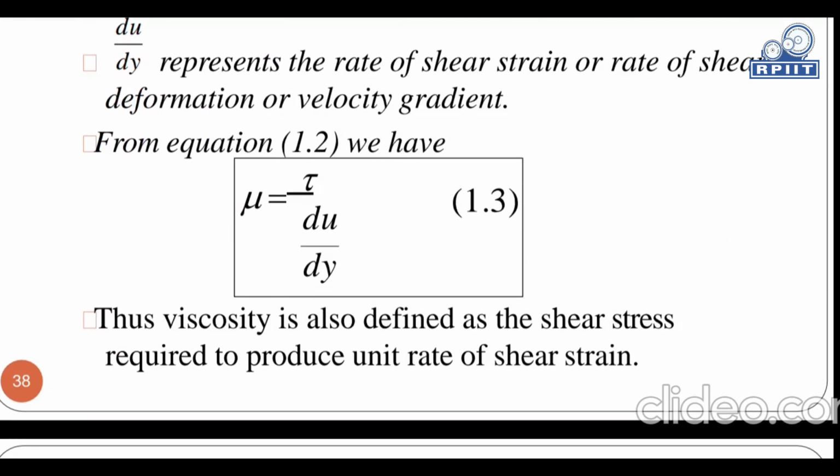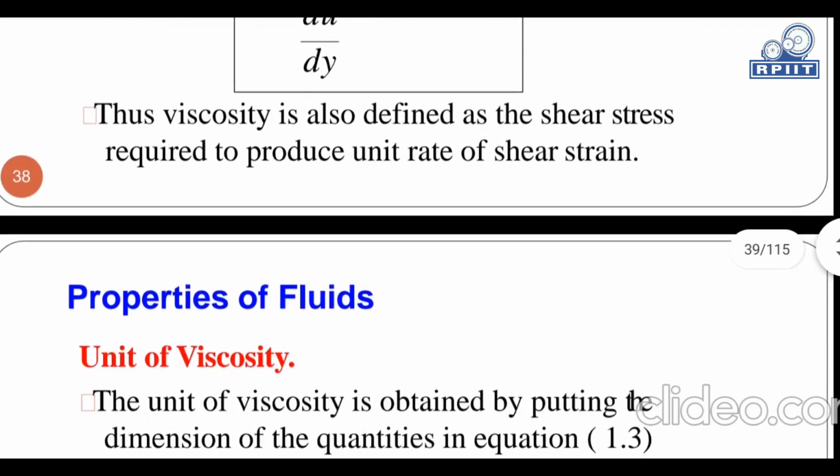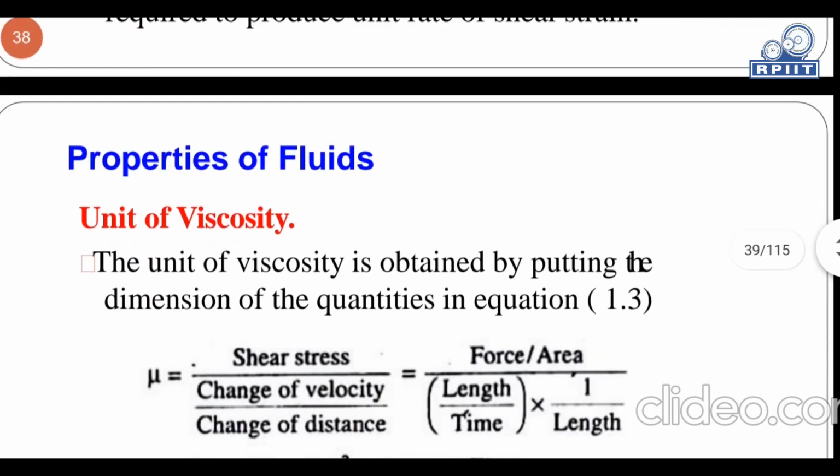Now mu is equal to tau upon du upon dy. Thus viscosity is also defined as the shear stress required to produce unit rate of shear strain.